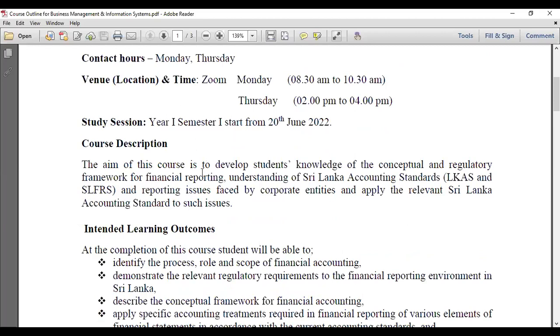This course is also mainly focused on understanding the Sri Lankan accounting standards, LKAS as well as SLFRS. There are a few standards we will discuss with you as SLFRS. And then finally, we identify the reporting issues faced by corporate entities as the application part, and apply the relevant Sri Lankan accounting standards to such issues, right?